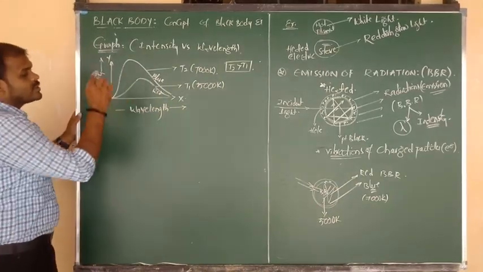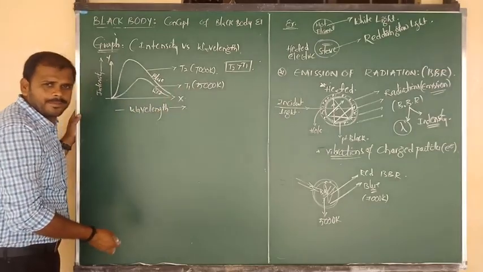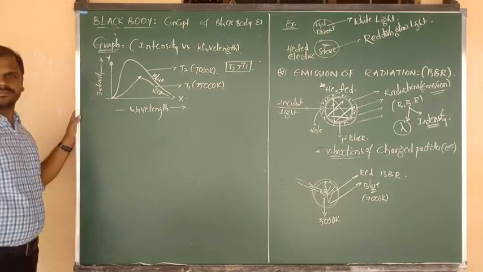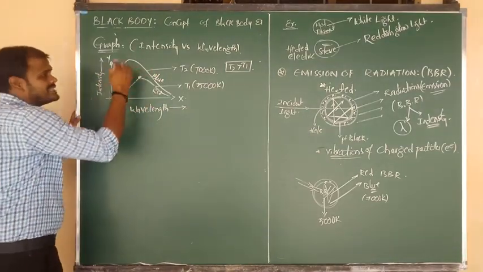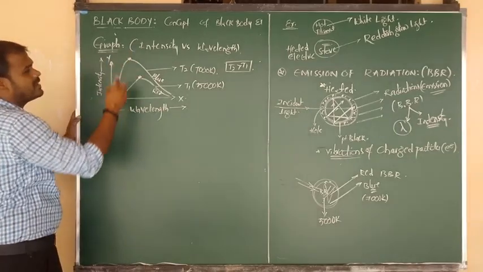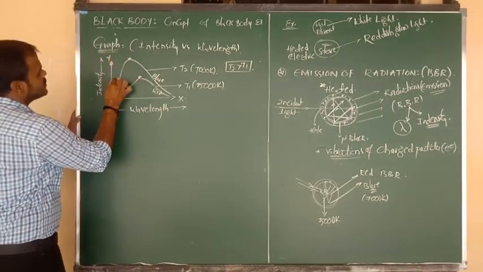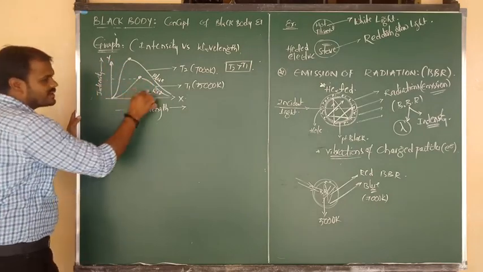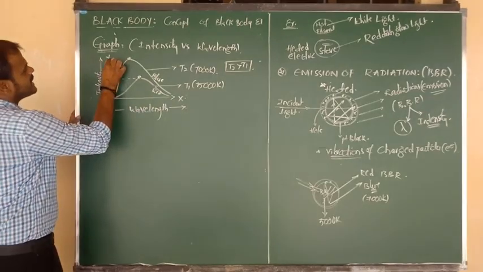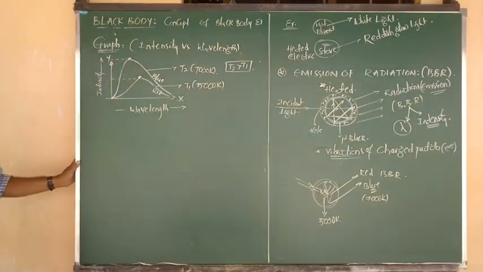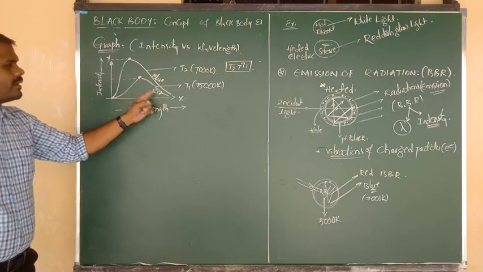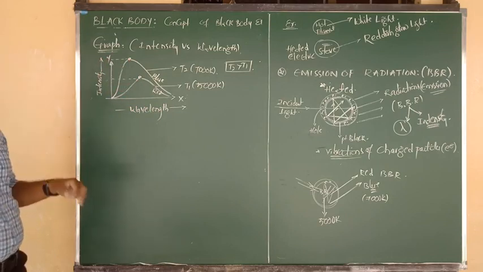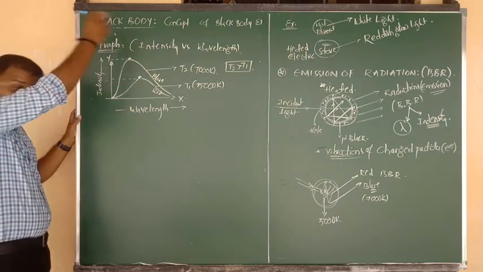Okay, right. So this is the first curve at lower temperature, and in that curve, this is the maximum intensity position. And at higher temperature, for the second curve, this is the maximum intensity position. So here I am going to show you. This point indicates maximum intensity for the first curve, and this point indicates maximum intensity for the second curve. Right? Listen carefully.